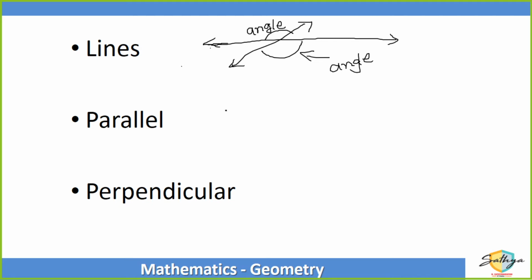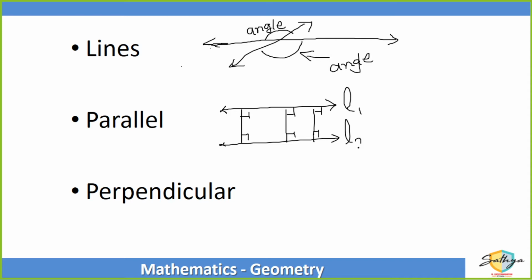Now, when two lines are such that the perpendicular distance between them is always the same at any point, then such lines are known as parallel lines. So we mark it as L1 double vertical line L2. So when we see the notation L1 double vertical line L2, this stands for L1 is parallel to L2.